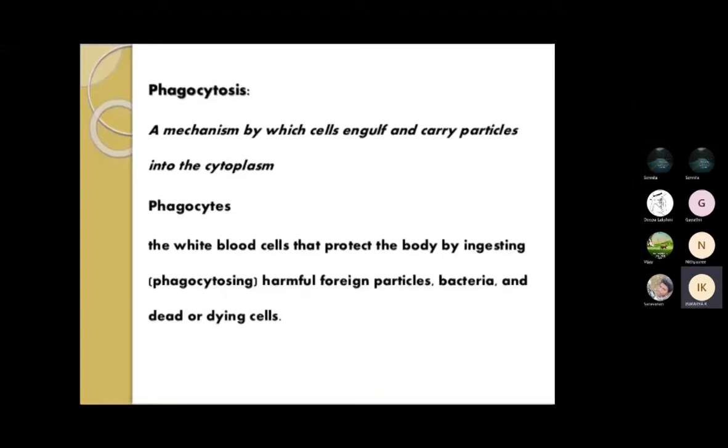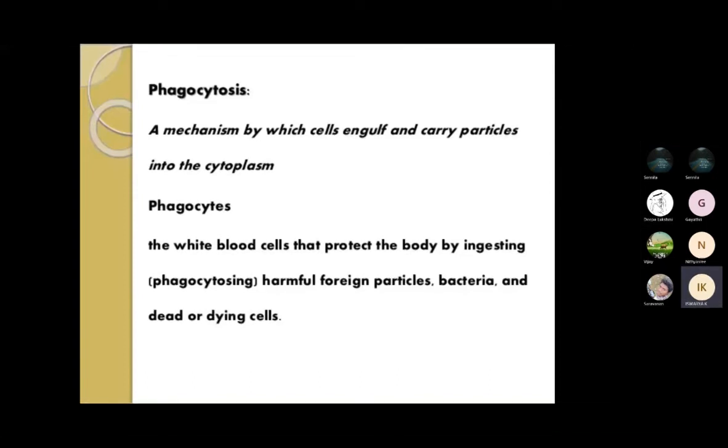So next is phagocytosis. Phagocytosis is one mechanism by which a cell engulfs and carries particles into the cytoplasm of a cell.